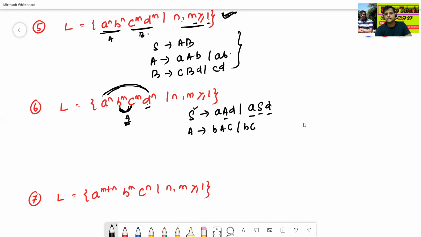Okay, this one is the grammar for the language L equal to a to the power n, b to the power m, c to the power m, d to the power n.